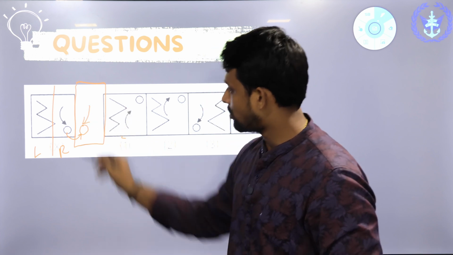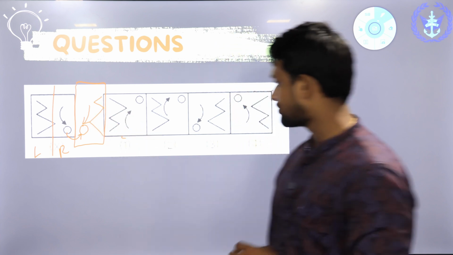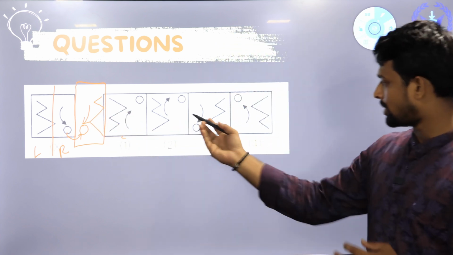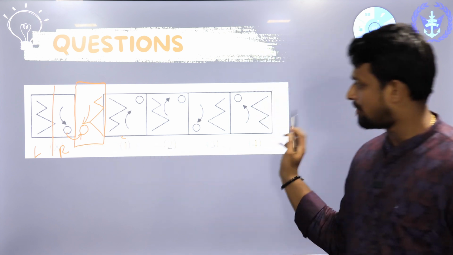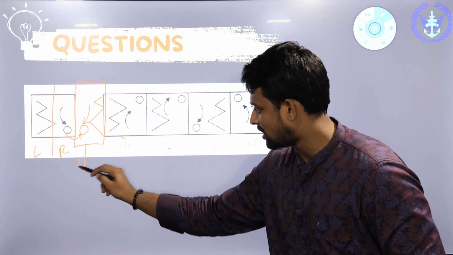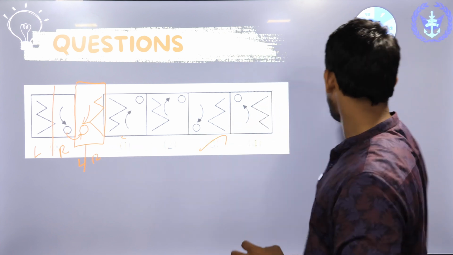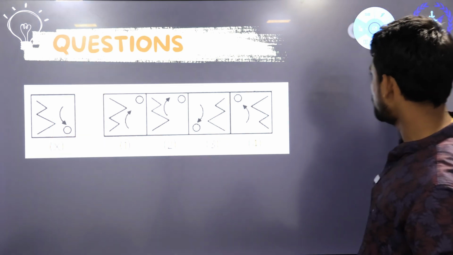Now over here we should have a shape. This is my answer, and here we can see that the only option which has the circle towards the left side of the mirror, this is the left side of the mirror, right side of the mirror, is option 3. Very good, very good, if you have guessed it.